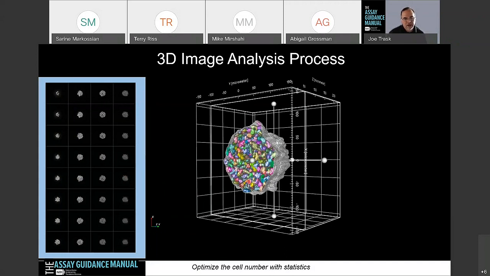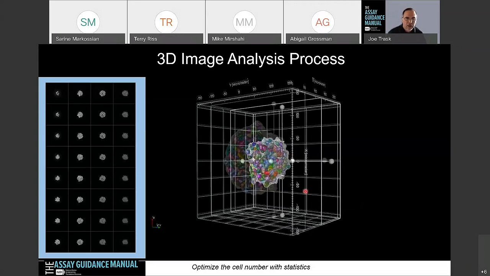So now we can identify each of those individual nuclei as we start to move through. This is a tool, and I'll talk a little bit about visualization in a moment, where these little white balls allow you to rotate, move it, and penetrate through the particular object. And then you get to the bottom, and you can actually see there. So it's important to know that you're able to see and segment in that process.